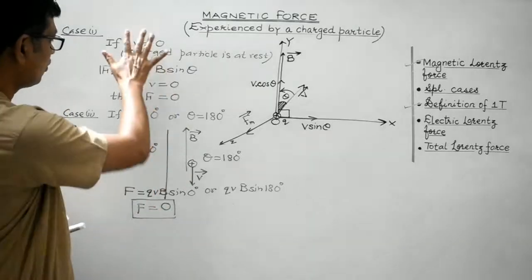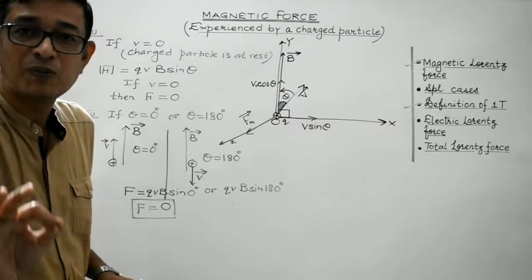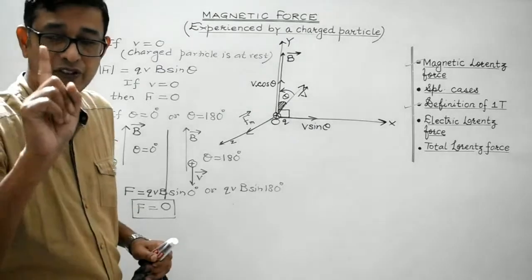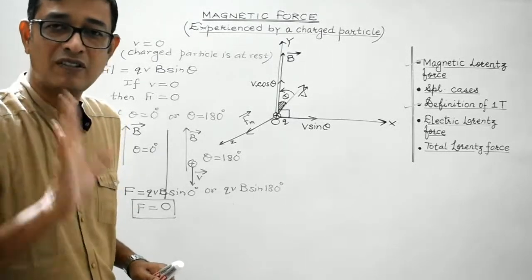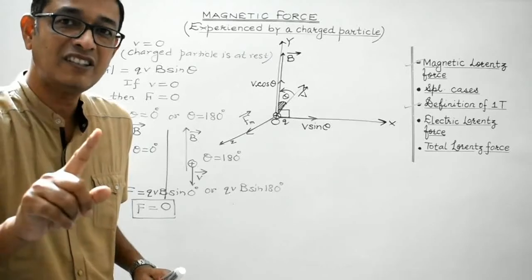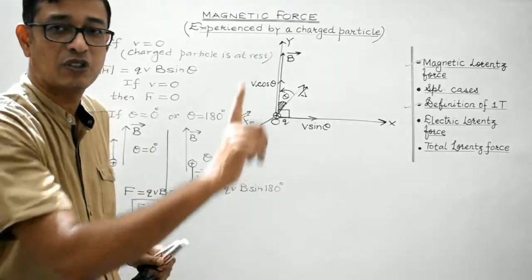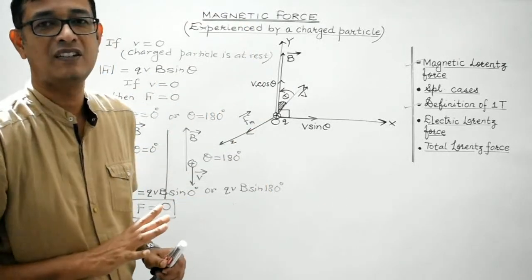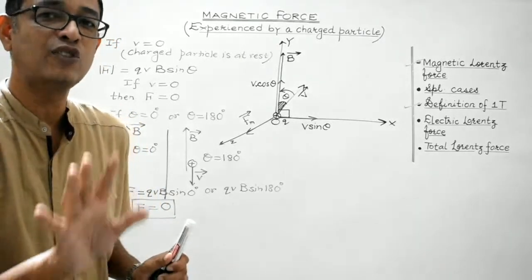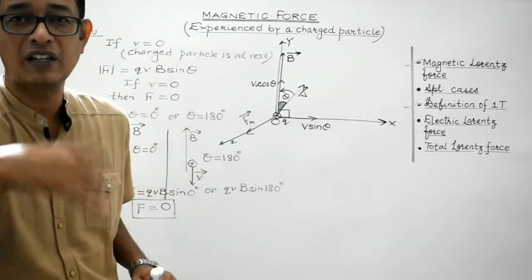Right? So what do you conclude from these two cases, students? A very, very important conclusion. For a charged particle to experience magnetic Lorentz force, first point, the charged particle should be in motion, no doubt regarding that. And the second essential point is that it should move in a direction other than, I repeat, it should move in a direction other than along the direction of the magnetic field or opposite to the direction of the magnetic field. In simple language, it should move in any direction other than theta equals 0 degree or theta equals 180 degree. Clear, students? I hope I have convinced you.